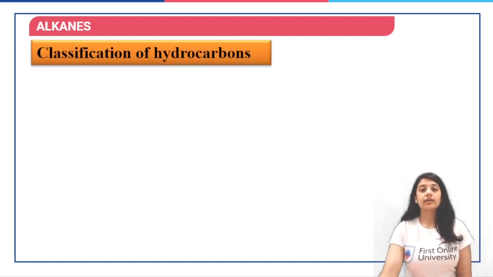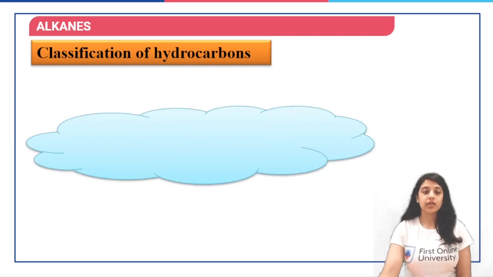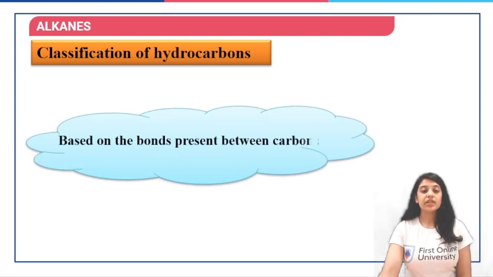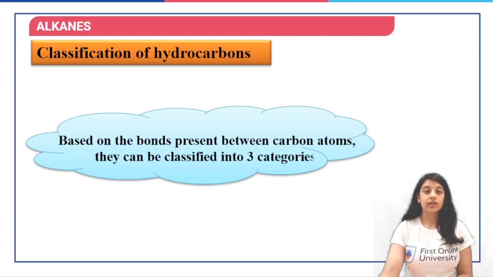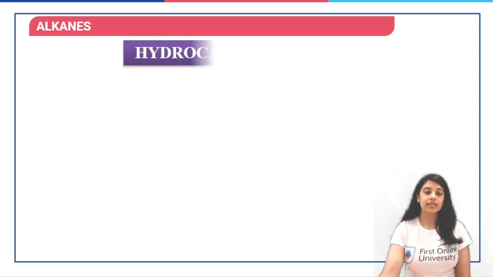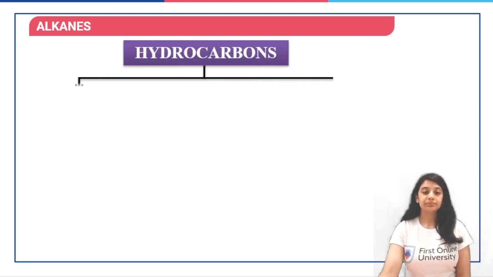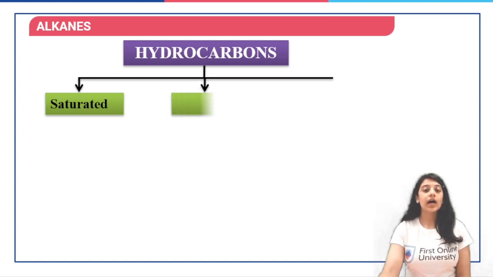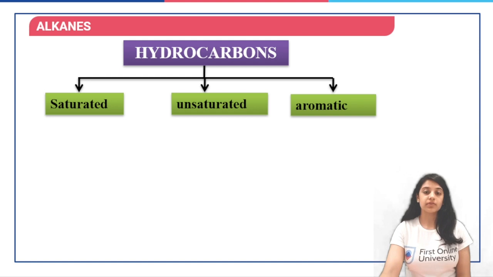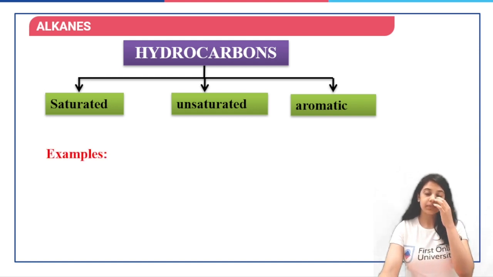Now let us start classifying hydrocarbons. The classification is based on the bonds between the carbon atoms, and they can be classified into three categories. Number one, saturated hydrocarbons, unsaturated hydrocarbons, and aromatic hydrocarbons. Let us see a few examples for each of these three classifications.